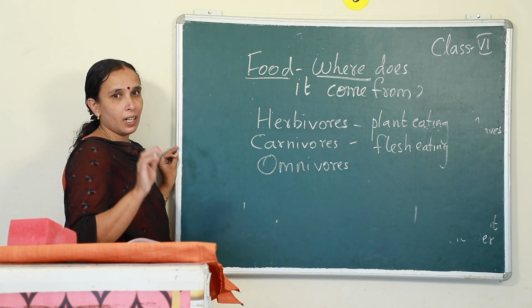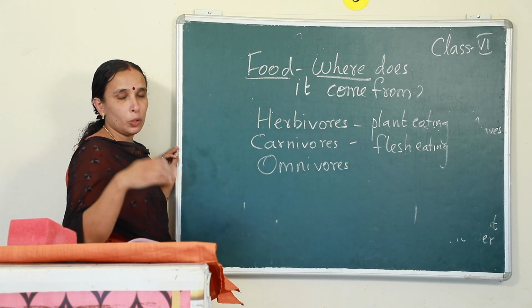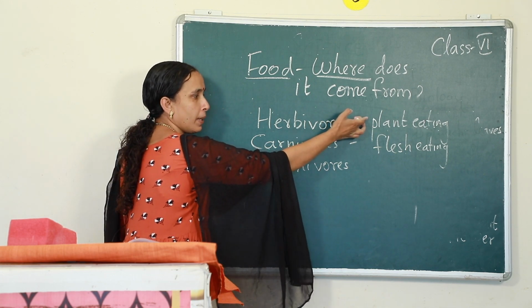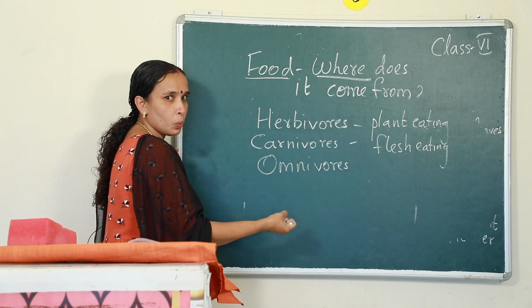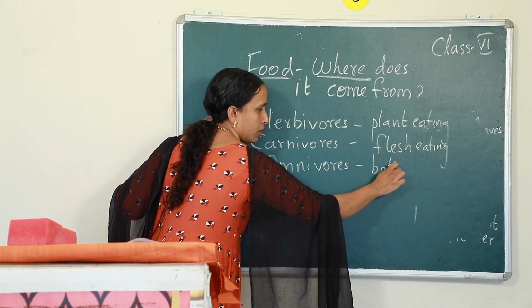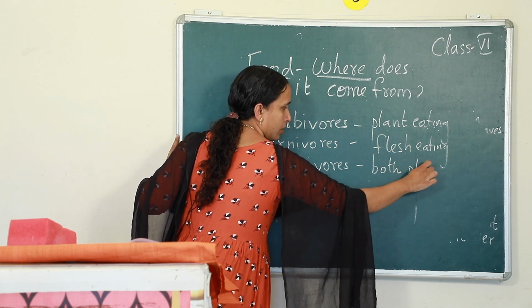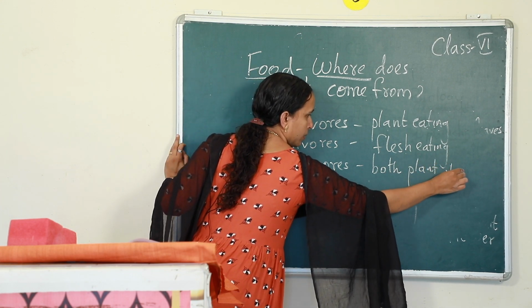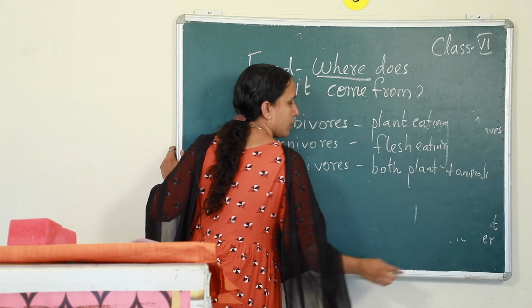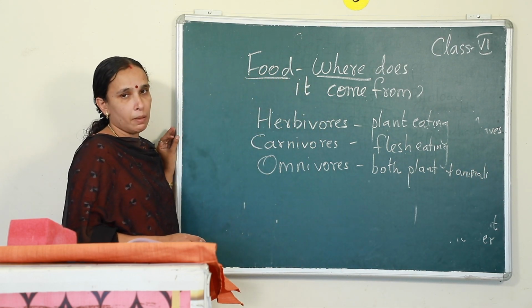You might have seen the car, omni van, not too big, not too small, but in between, isn't it? So, not plant, not flesh, but in between. That means they are eating both. Okay, they are eating both plants and animals.